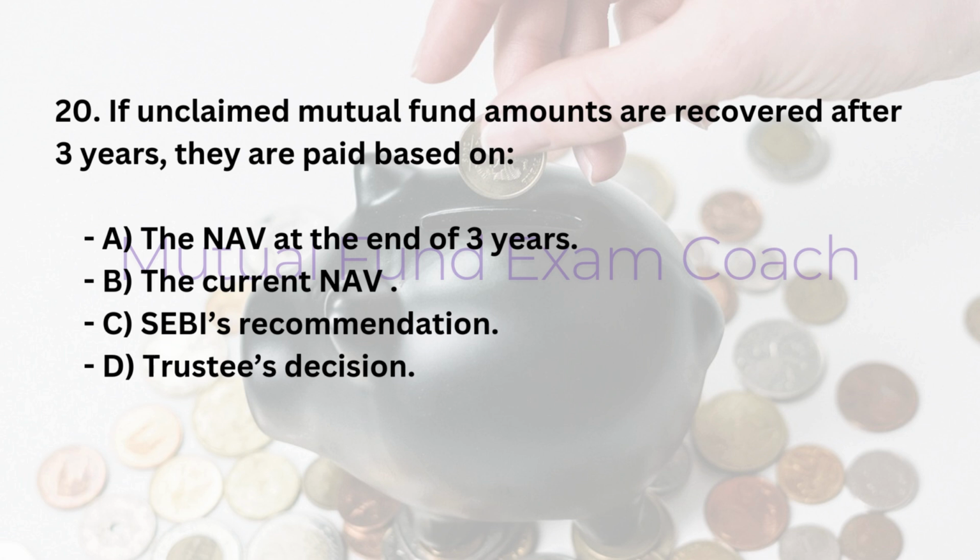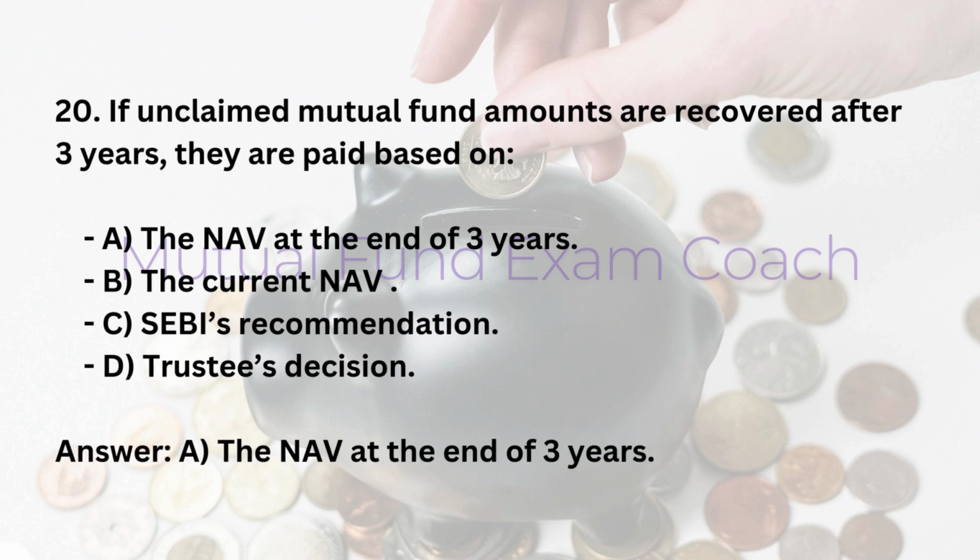20. If unclaimed mutual fund amounts are recovered after 3 years, they are paid based on: A. the NAV at the end of 3 years, B. the current NAV, C. SEBI's recommendation, D. trustees' decision. Answer: A. the NAV at the end of 3 years.